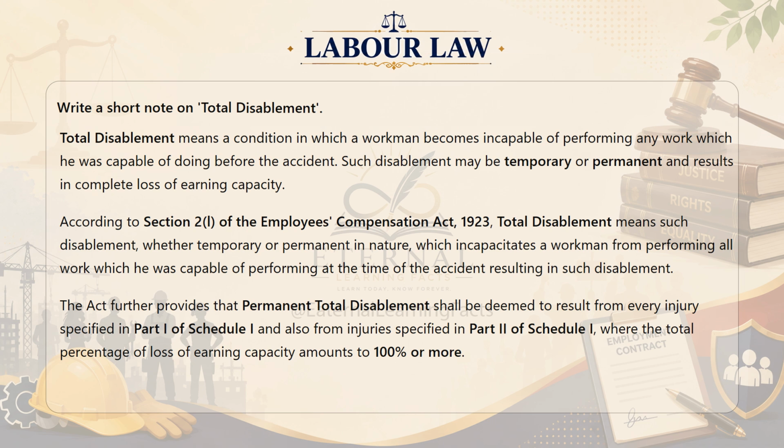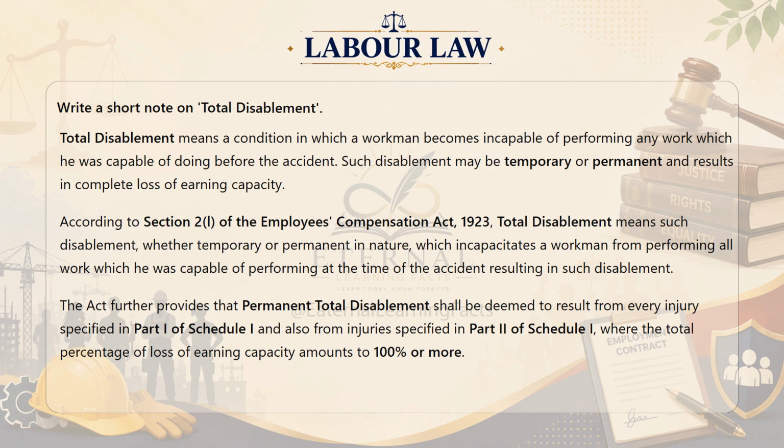According to Section 2(1)(l) of the Employees Compensation Act, 1923, total disablement means such disablement, whether temporary or permanent in nature, which incapacitates a workman from performing all work which he was capable of performing at the time of the accident resulting in such disablement.